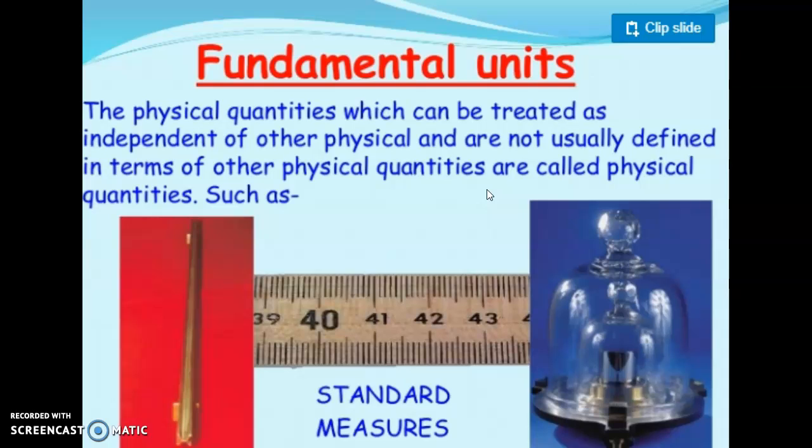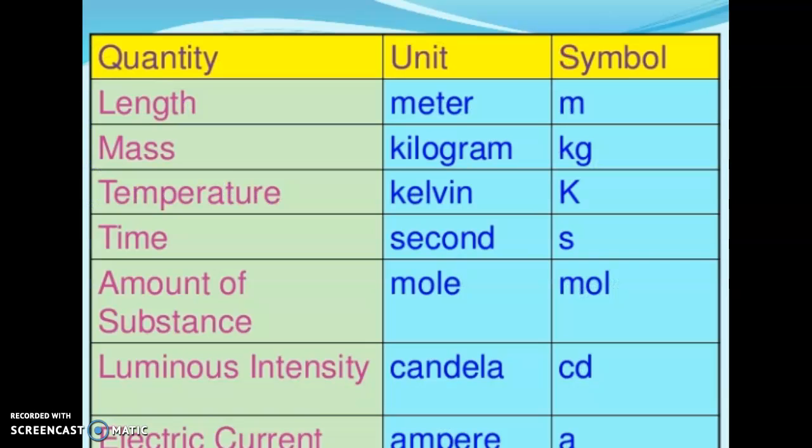These three units were considered the fundamental units, but with the passage of time a standard international system of units was designed in which the number of fundamental units becomes 7. So first is length, its unit is the meter and symbol is a small m.